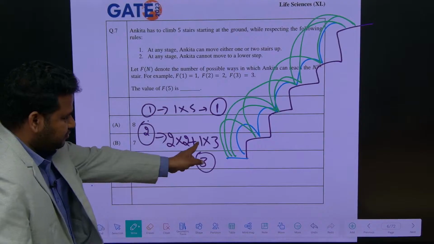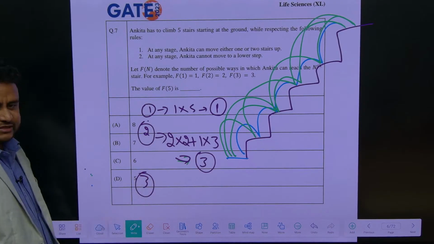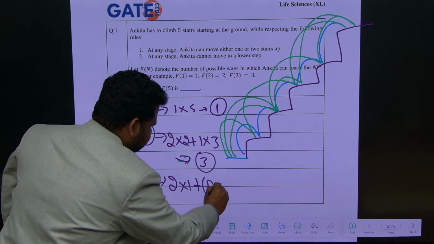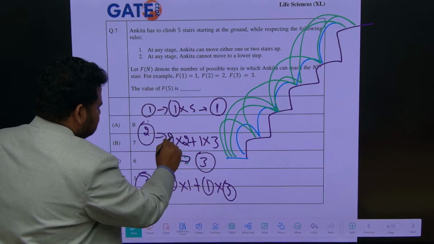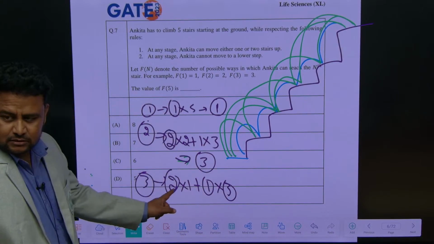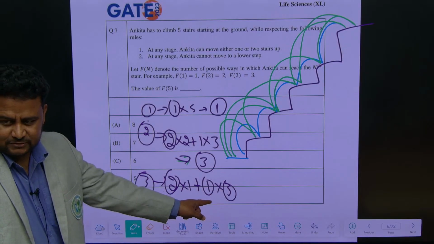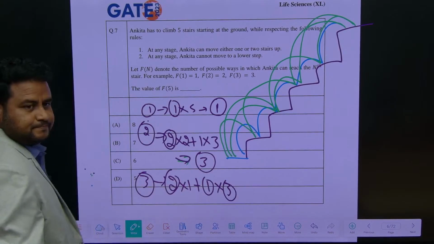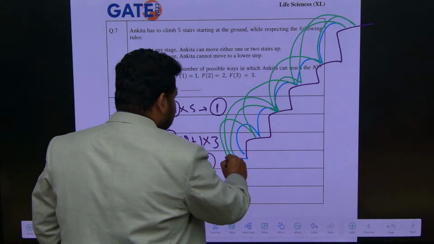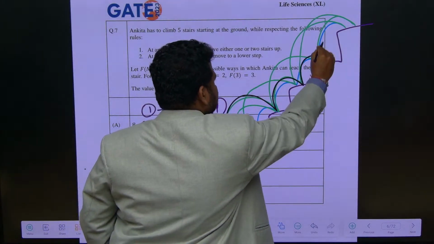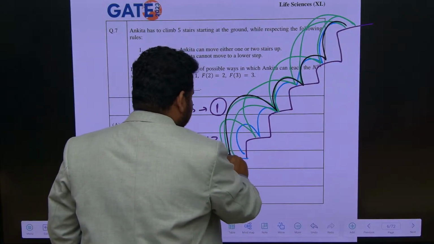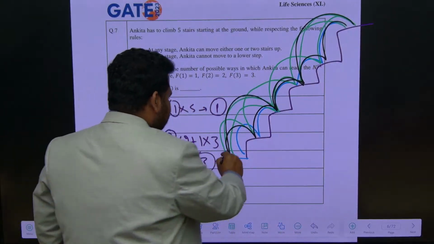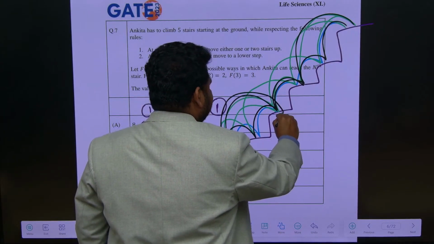Now see here, another thing is, once I take 2 steps, the remaining time I will take 1 step each. Let me write the 1 steps as circles. Once I take 2 steps, the remaining I will take as 3 single steps. So like this, how many ways can I do? Let us take this black color. Once I take 2 steps, first I will jump to here, then I will take 1, 2, 3. This is one way. Or first 1, 2, 3, then I will jump. This is 2 ways. Or first I will jump, second step, then I will take what?